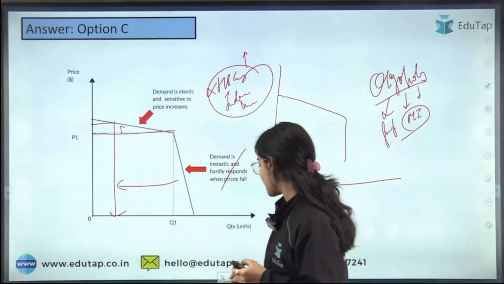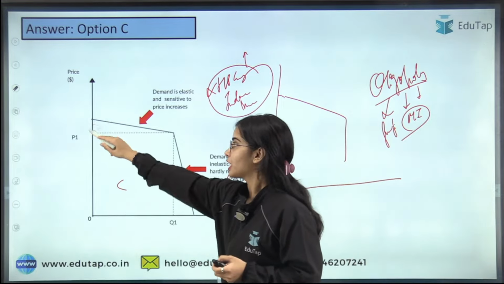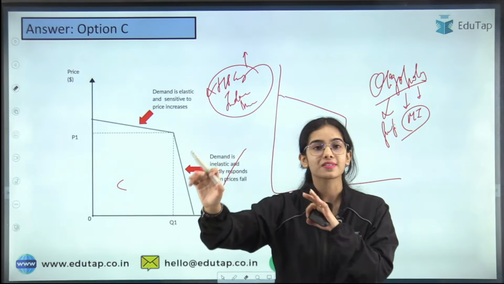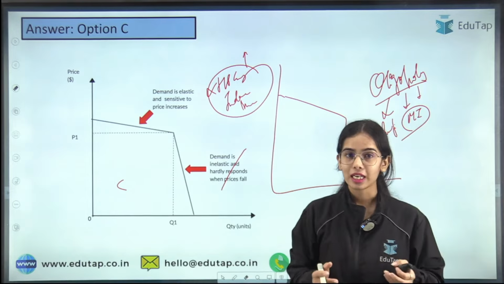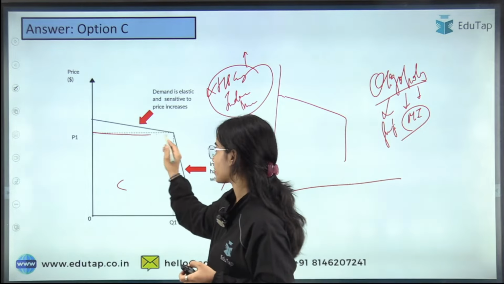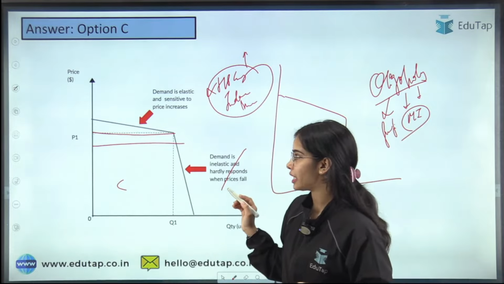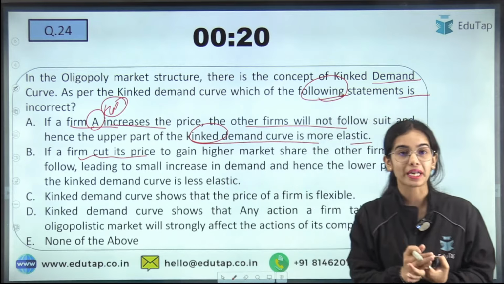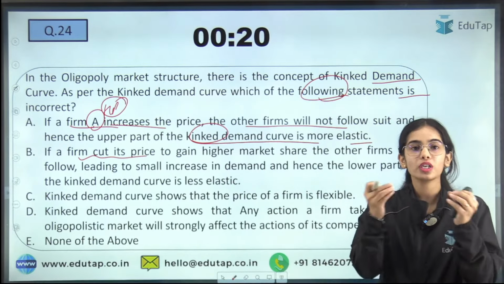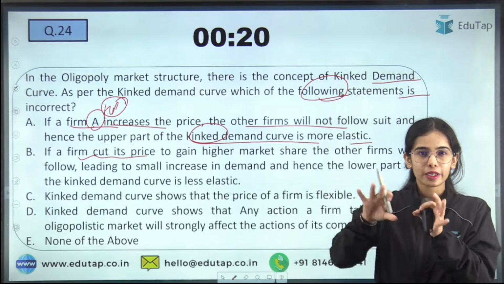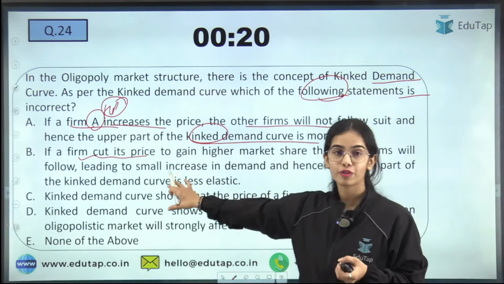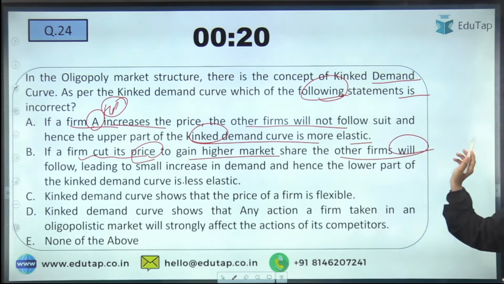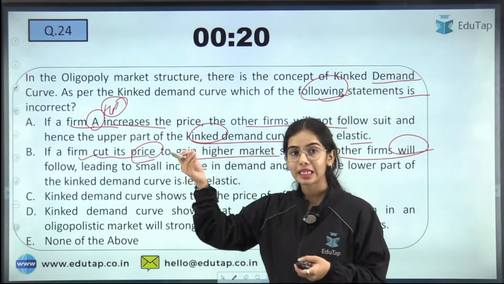While if the firm, let's say HP Gas, is thinking of decreasing the price, HP Gas says, okay, I will decrease my price from 1000 to 800, so the Indane users as well as the Bharat users will also shift to my LPG cylinder. But if firm A, that is HP Gas, is cutting its price, the other firms will also cut their price, because they do not want to lose their market. There are only a few big sellers and they are looking into each other's decisions, so the other firms will also follow suit and decrease their price.